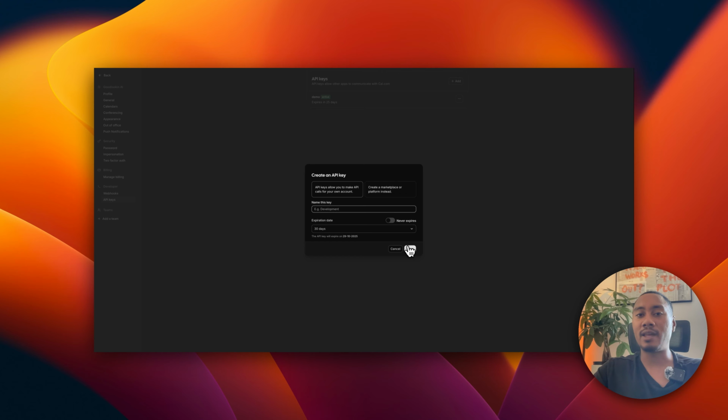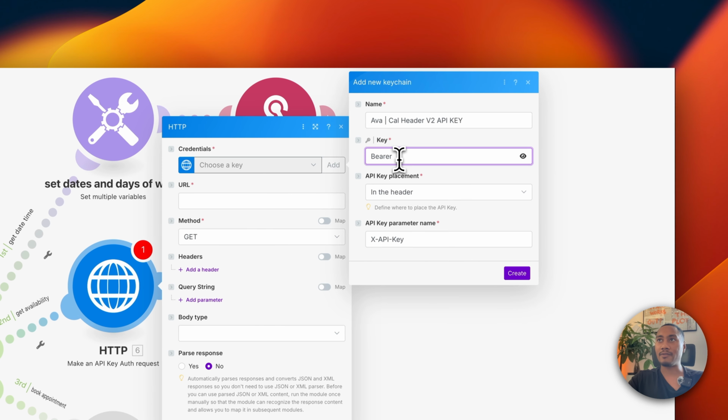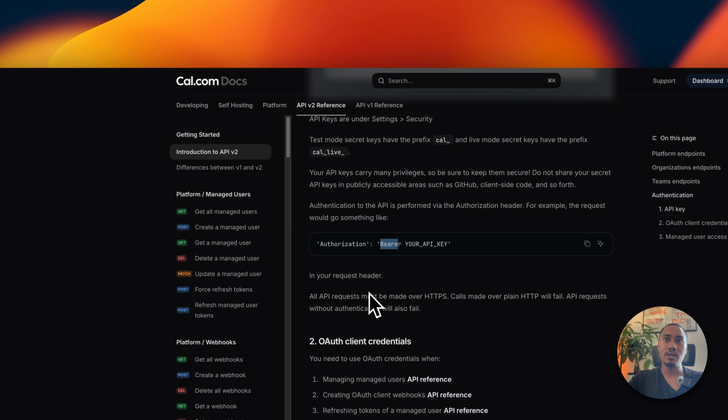It's very important that you store that key somewhere. So copy, paste it in your notes, paste it somewhere, right? But don't expose your API key. Always keep your API key secure, right? So once you copy it and you save it somewhere in a private note, you're going to take that key, go back to Make, and here after the space, you're going to paste it in right here. Okay. And then once you paste it in, you're going to place it again in the header. So it needs to be in the header. And then also we need authorization.